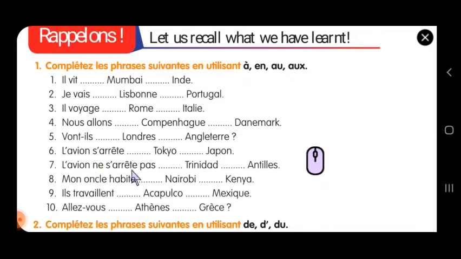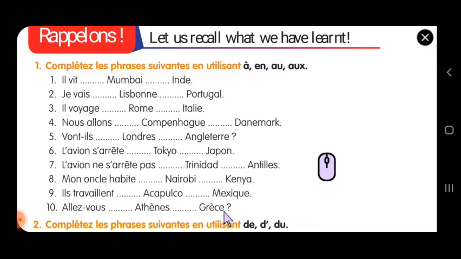L'avion ne s'arrête pas aux Antilles, Trinidad. Here it will be AUX. So this one will be AUX. Mon oncle habite à Nairobi, au Kenya. Kenya is again a masculine country. Il travaille à Acapulco, au Mexique. Again, this one is a masculine one. Allez-vous à Athènes, en Grèce? Greece is a country to check in the table.